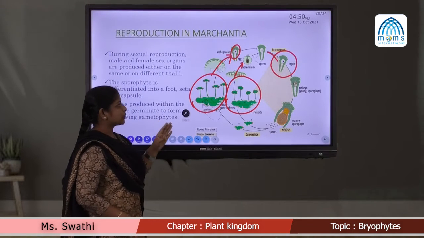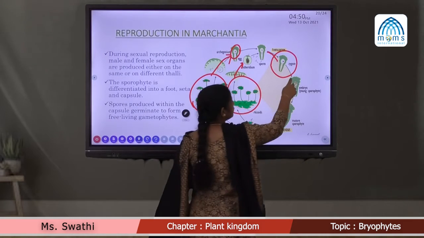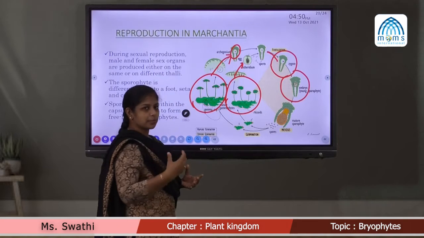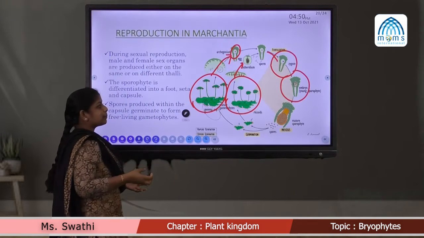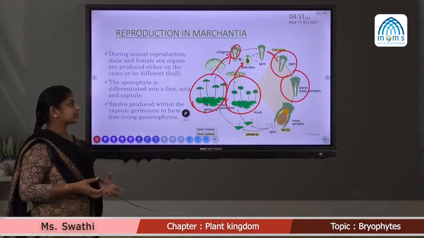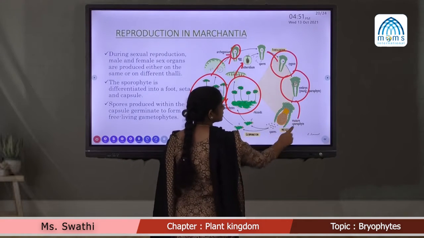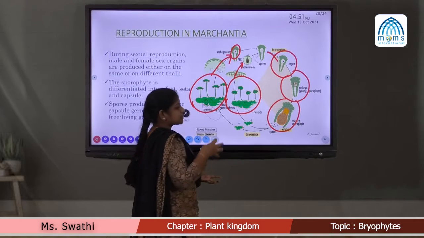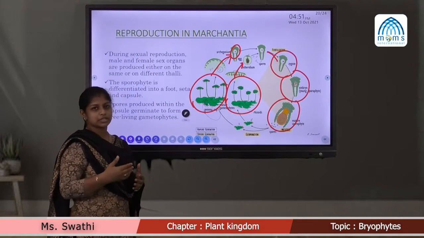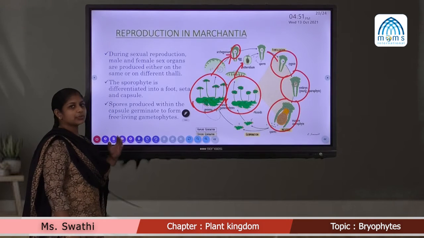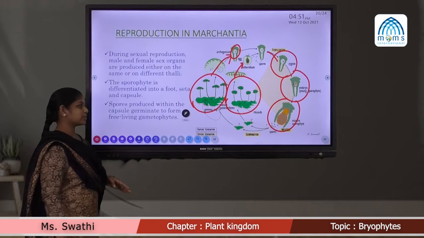Again, after meiosis, the zygote gives rise to the embryo. Embryo is the young sporophyte. This embryo derives nutrients from the gametophyte and gives rise to a mature sporophyte. So, the sporophyte does not have the ability to prepare its own food. Hence, it depends on the gametophytic stage for nourishment.